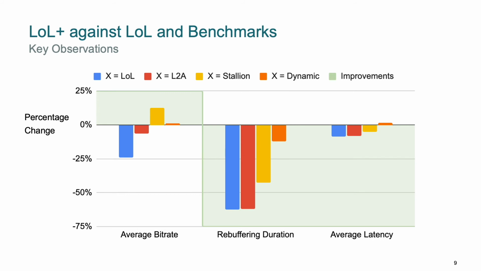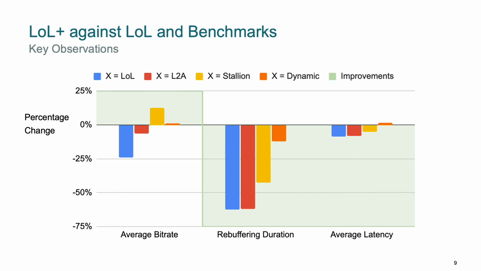We compare the three key metrics, average bitrate, rebuffering duration, and average latency, achieved by each of the solutions across the 11 network profiles. The green area here represents improvements that LOL Plus has made over the respective solutions.